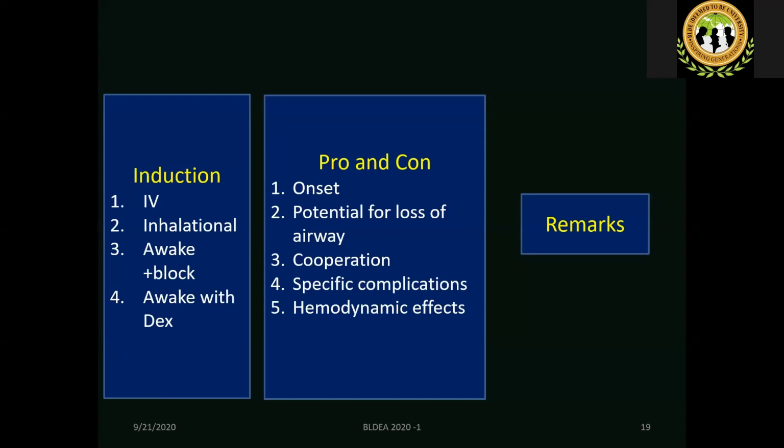Whereas with inhalational, yes, onset may be a little stormy, but the patient may be stable. You can easily retrieve him from an obstructed level to a non-obstructed level. Awake with block, again, onset is late, with local anesthetic toxicity and obstruction, all these things. So there is potential for loss of airway, and cooperation is difficult with block or awake. Specific complication, maybe there will be a hematoma if you give a block, or a risk of aspiration, which is very unlikely because it's a reasonably prepared patient. Awake with dexmedetomidine again may take time, and the hemodynamic effects are not much with dexmedetomidine. So remarks. Finally, they zeroed in.